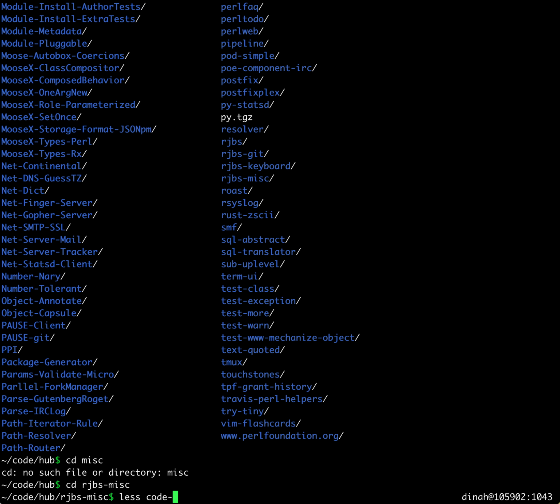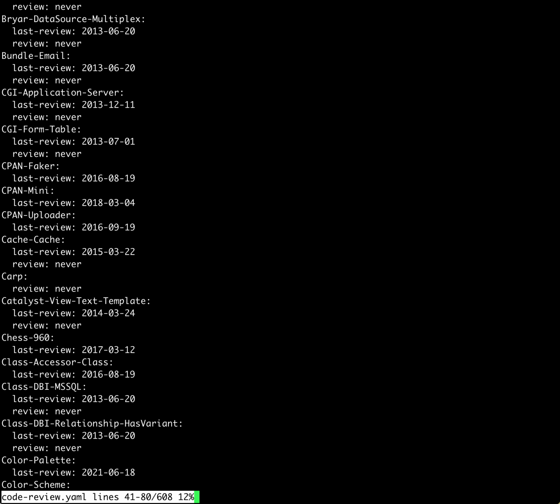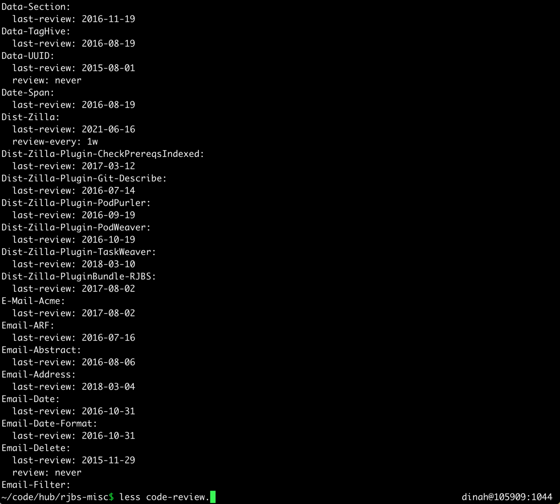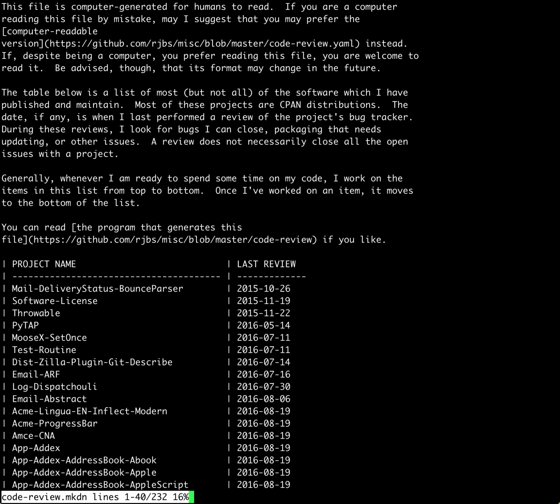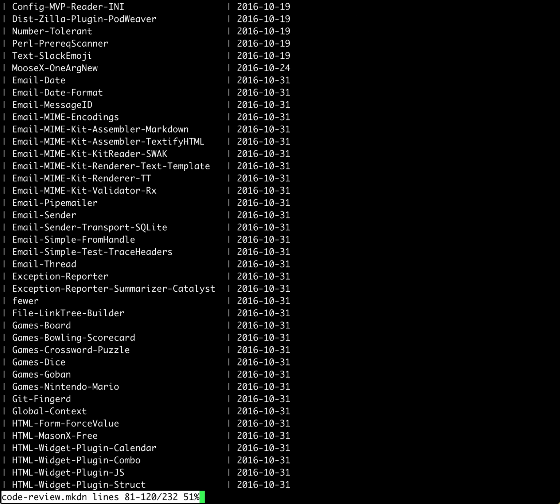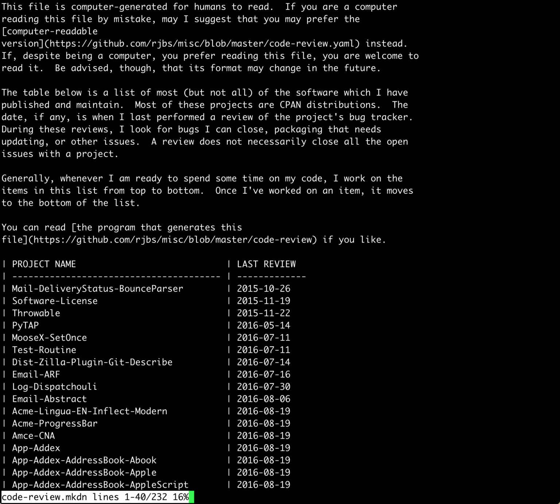In here, there's a file called codereview.yaml, and it lists my projects. And there's code review markdown, which is a little more human readable. It shows my projects, and it shows when I last did a review. And review means I open up the bug tracker and I check whether I've used the current packaging tools I should be using, and I've got an email address listed as the author that actually gets to me. I try to do a round of review pretty frequently, although I've fallen off the wagon.